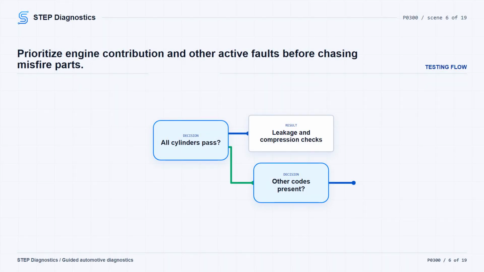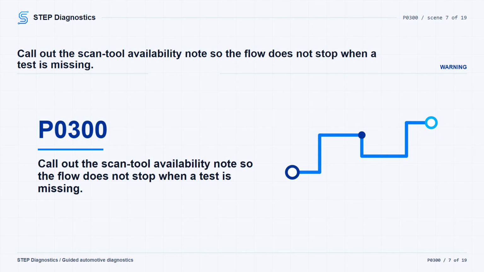Next, run a relative compression test using the scan tool process available for the vehicle. If that scan tool test is not available, treat it like a passing result and continue the flow. If all cylinders pass, keep going. If a cylinder does not pass, move to cylinder leakage testing on the suspected cylinder, and if leakage passes, run a compression test on that same cylinder.